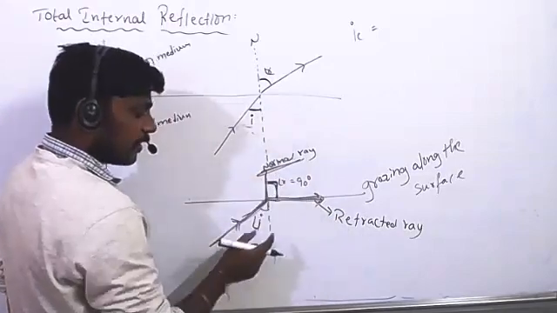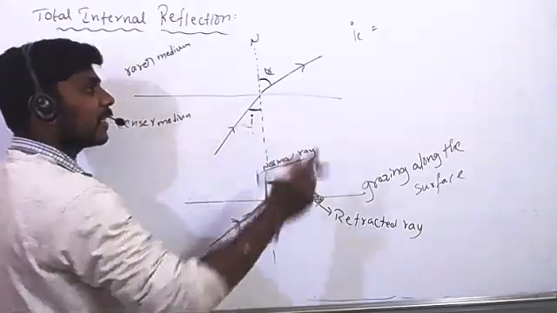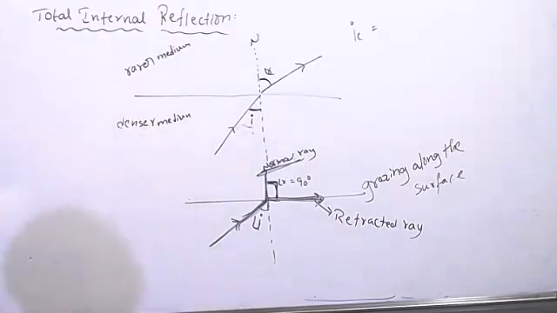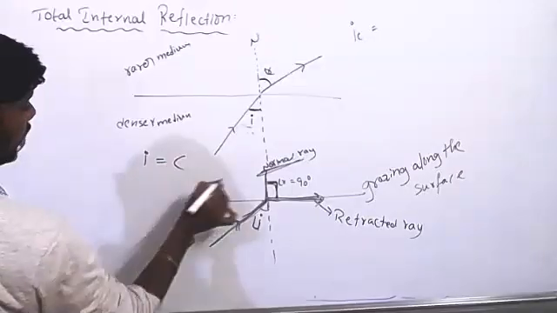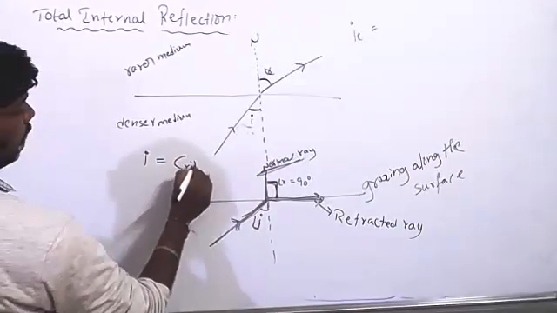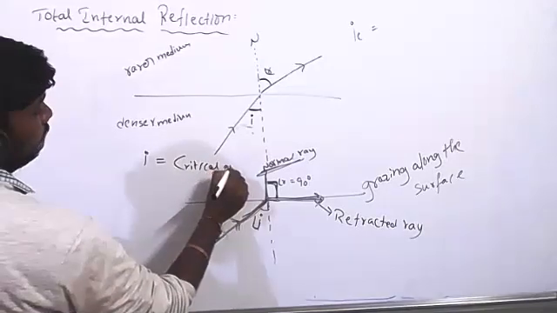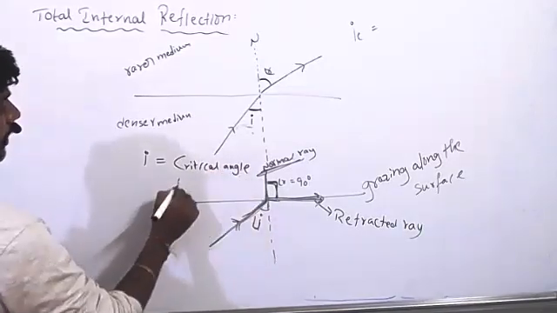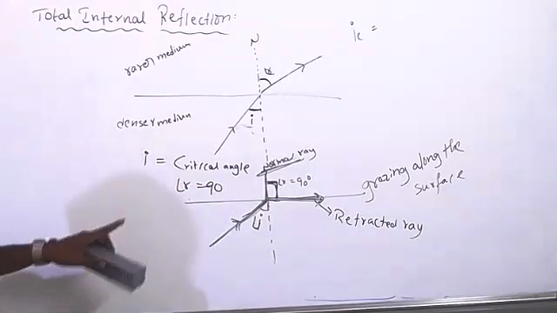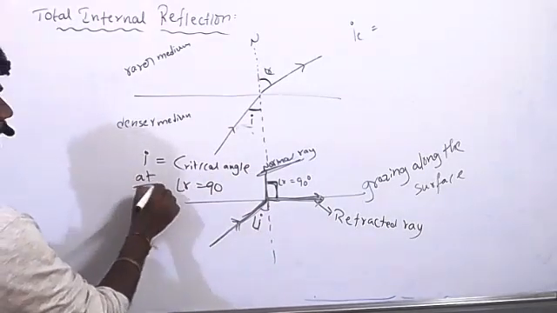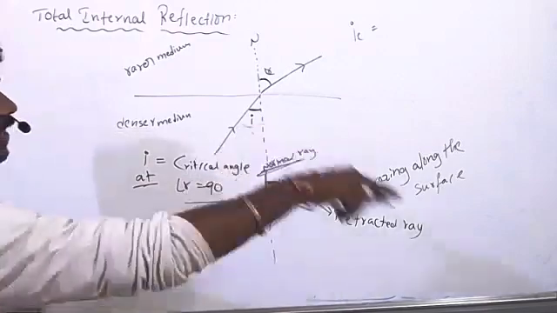That angle of incidence is called the critical angle. That is clear? Yes, sir. So this angle of incidence is equal to the critical angle. At this critical angle, the angle of refraction is 90 degrees.